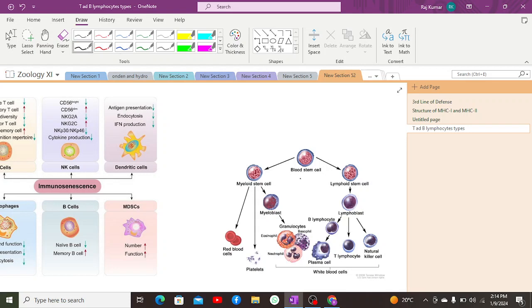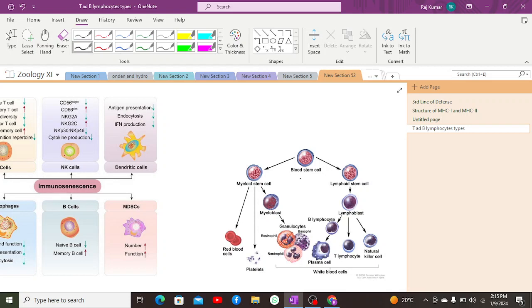Now, when it comes to lymphoblasts, they further divide into prolymphocytes. Prolymphocytes are differentiated into larger lymphocytes.